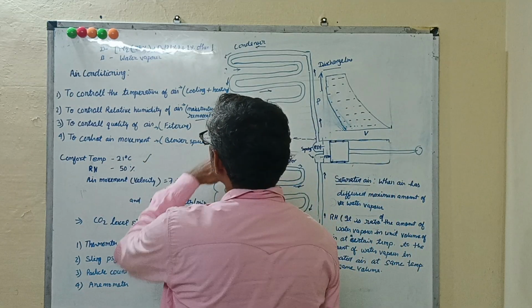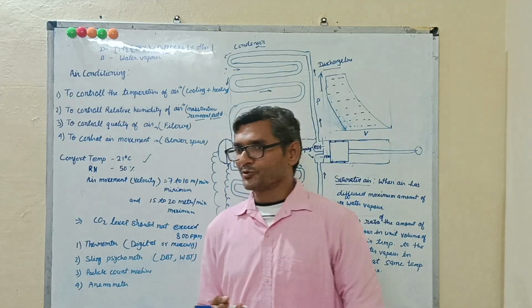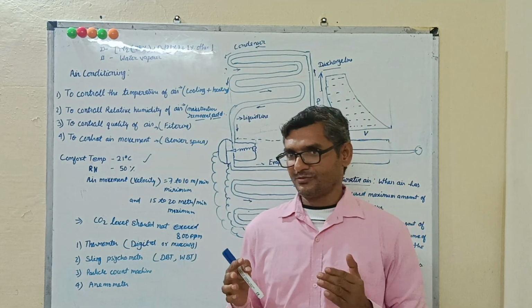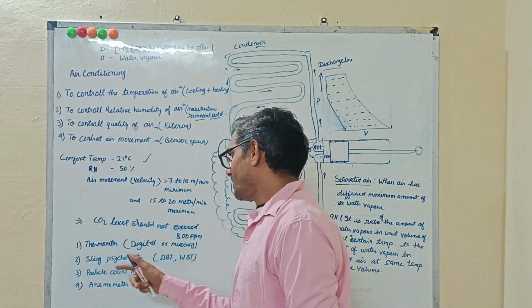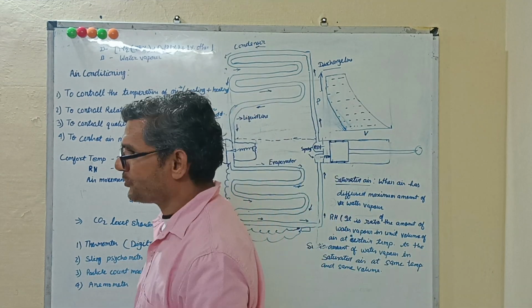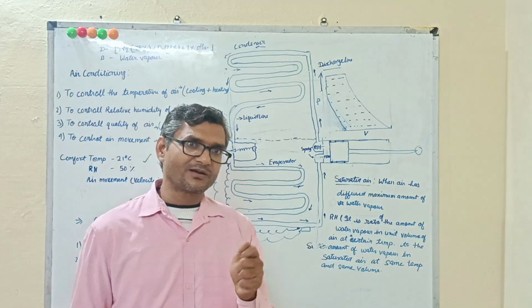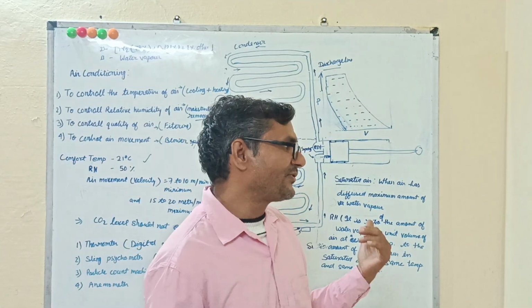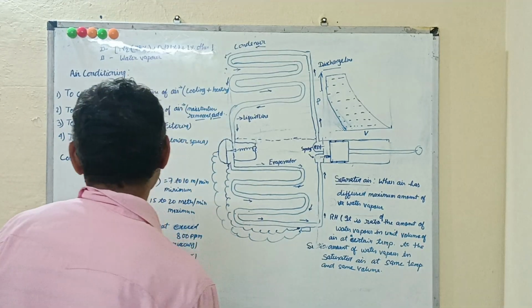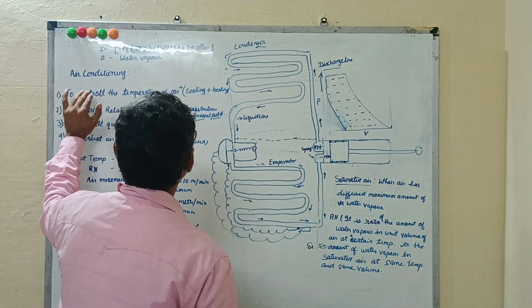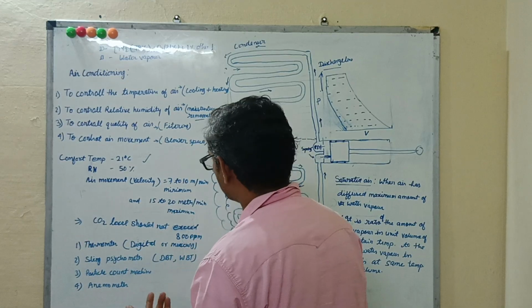Okay, next, some special tools are required for measurement of air conditioning parameters. First we have the thermometer. We use a normal thermometer for measuring the temperature. In refrigeration also we use a thermometer. For temperature we measure with a thermometer, digital or normal.